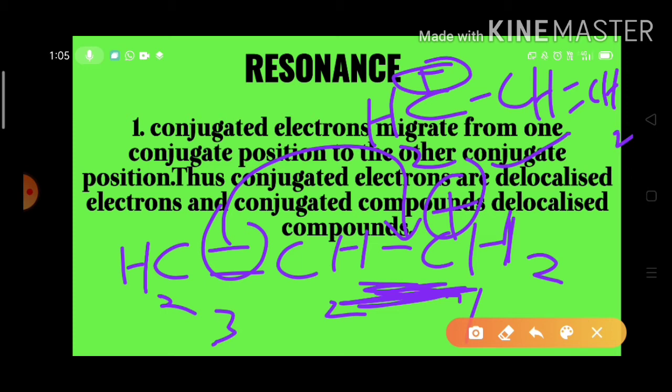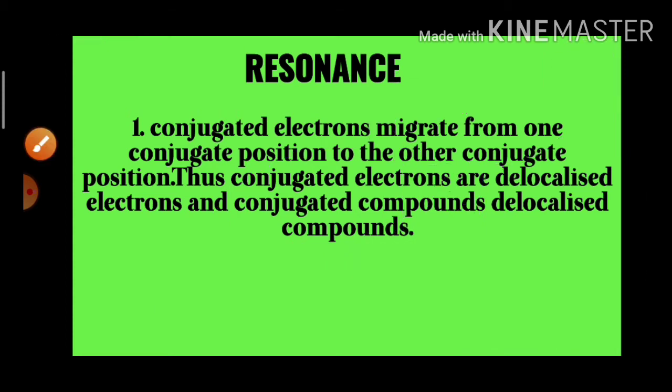So the electrons which are in conjugation may migrate from one conjugate position to the other, and as a result we consider these conjugated electrons as delocalized electrons, and the conjugated compounds as delocalized compounds.